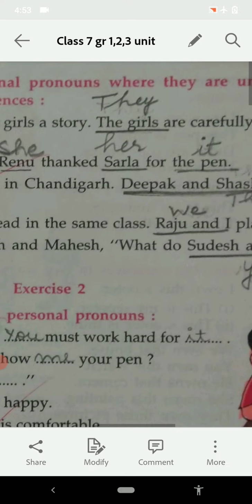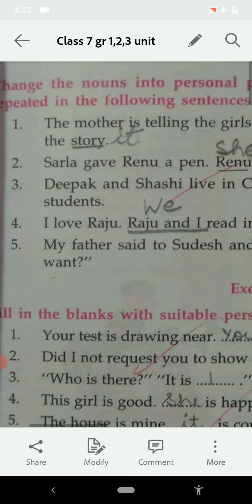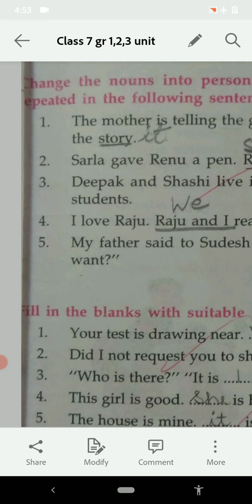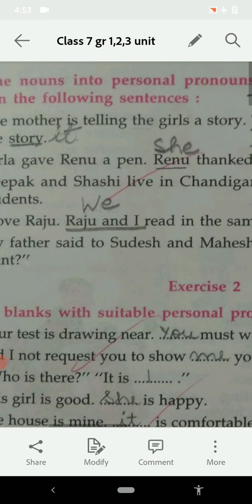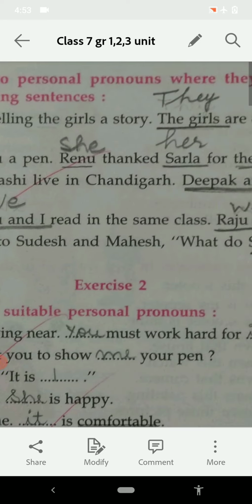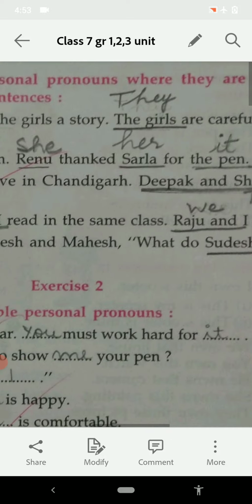Sarla gave Renu a pen. Renu thanked Sarla for the pen. Now again Renu, Sarla and pen are repeated. So what we have used in place of them, let us see. Sarla gave Renu a pen. She thanked her for it.